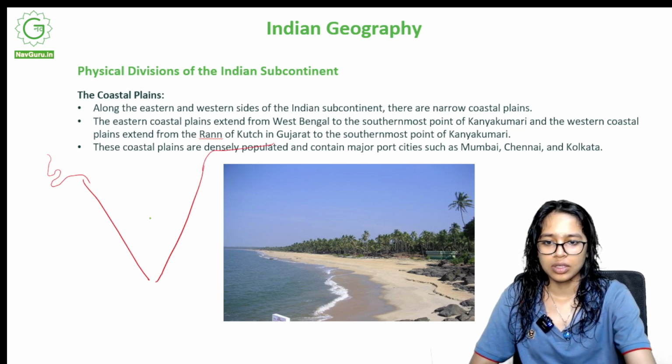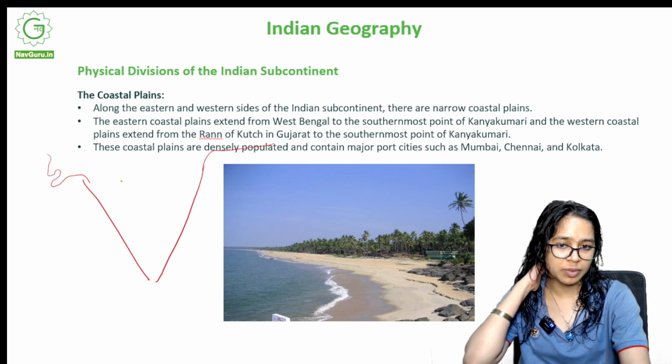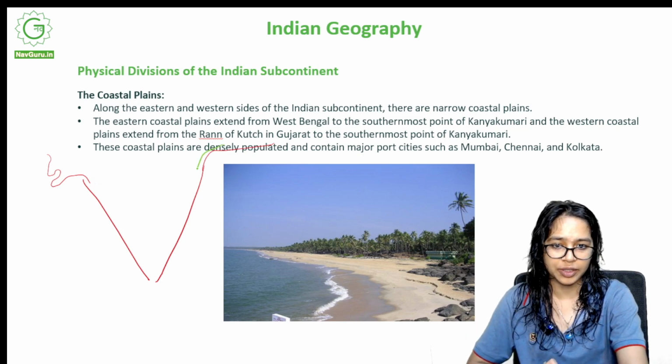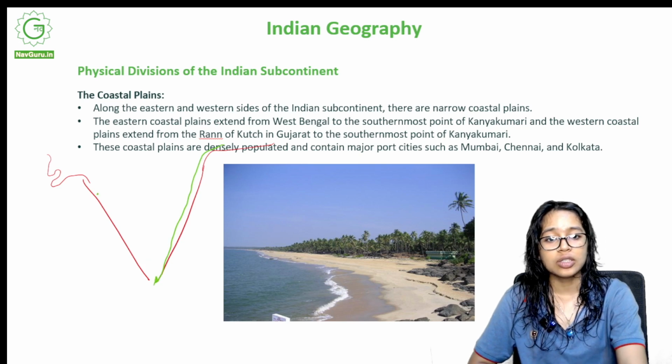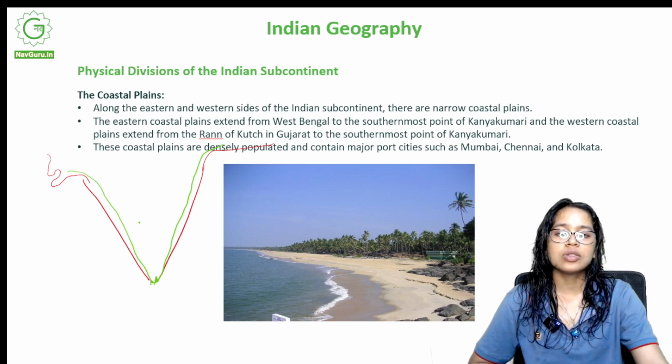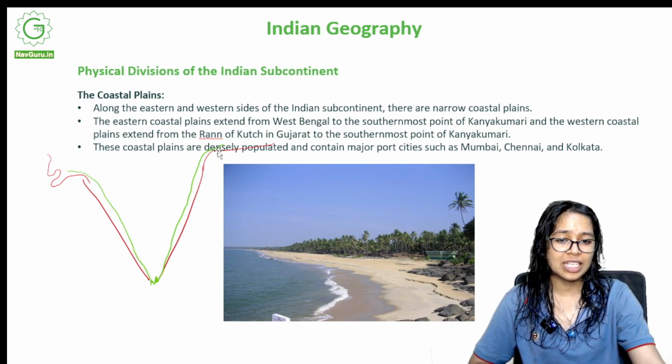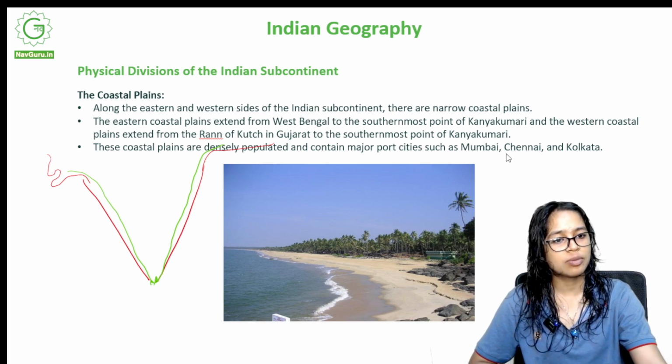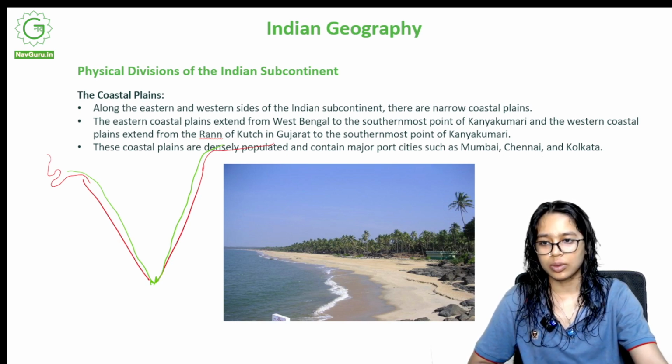So the eastern coastal plains extend from West Bengal somewhere here to the southernmost point of Kanyakumari till here. The western coastal plains extend from Rann of Kutch somewhere here again till here. Okay, so these coastal plains are densely populated and contain major cities such as Mumbai, Chennai and Kolkata.